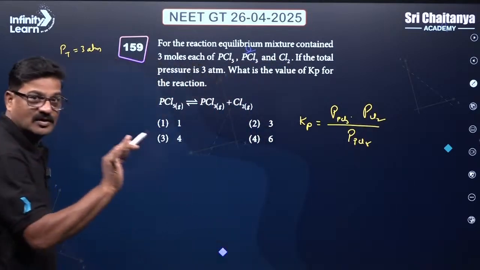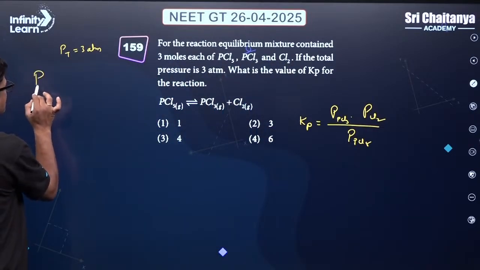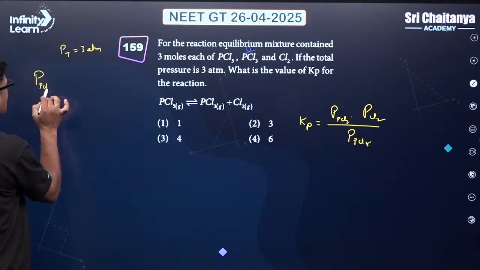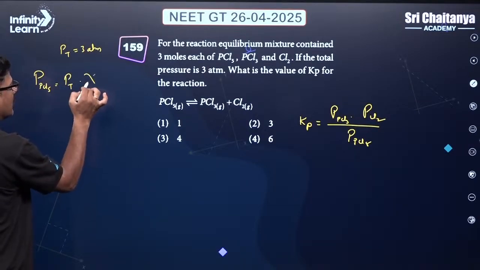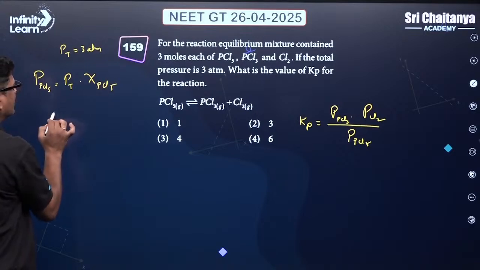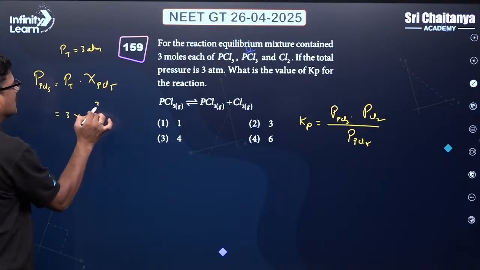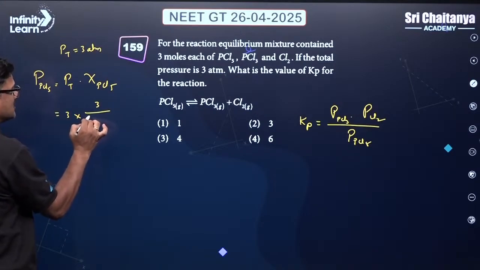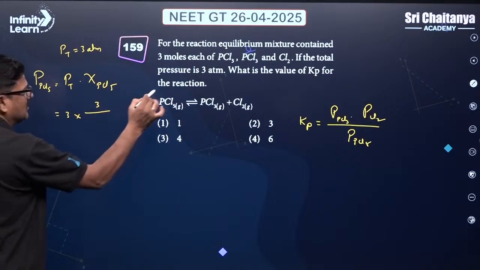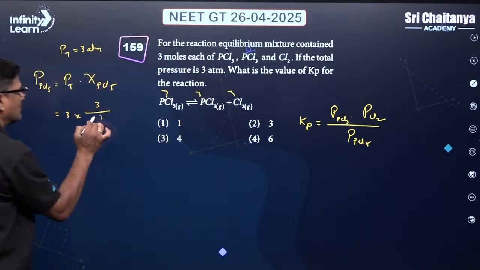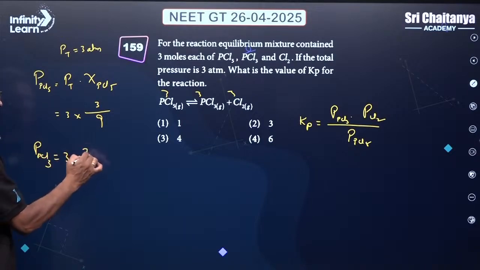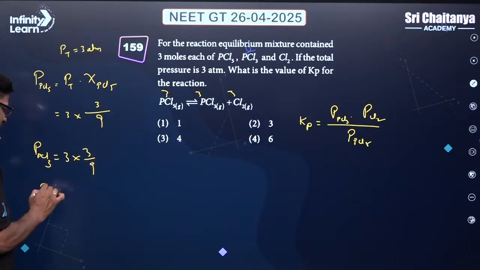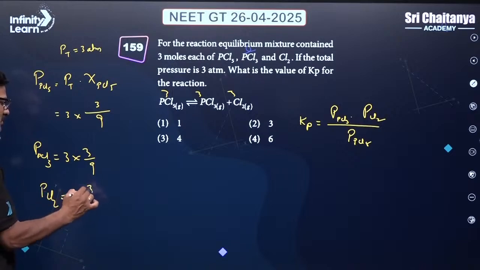According to Dalton's law, the partial pressure of PCl5 is equal to total pressure into mole fraction of PCl5, meaning 3 into 3 upon 3 plus 3 plus 3, which is 9. Similarly, the partial pressure of PCl3 is also 3 into 3 by 9, and the partial pressure of Cl2 is 3 into 3 by 9.